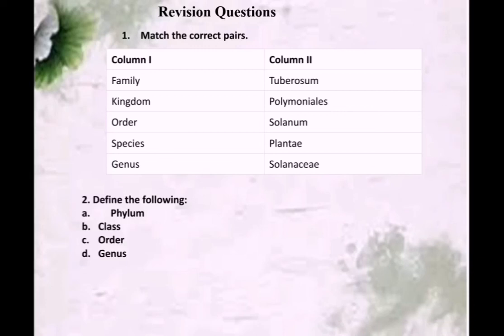Now, there are revision questions. You can match the following. In column 1 are family, kingdom, order, species, and genus, and in column 2, tuberosum, then Polemoniales, Solanum, Plantae, and Solanaceae. Just try to match this. And define the following terms: phylum, class, order, and genus.